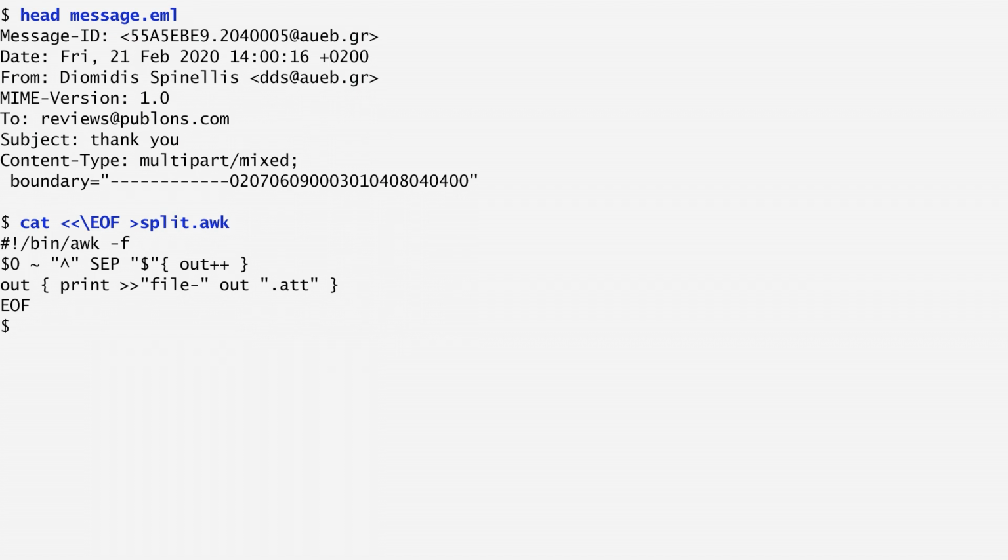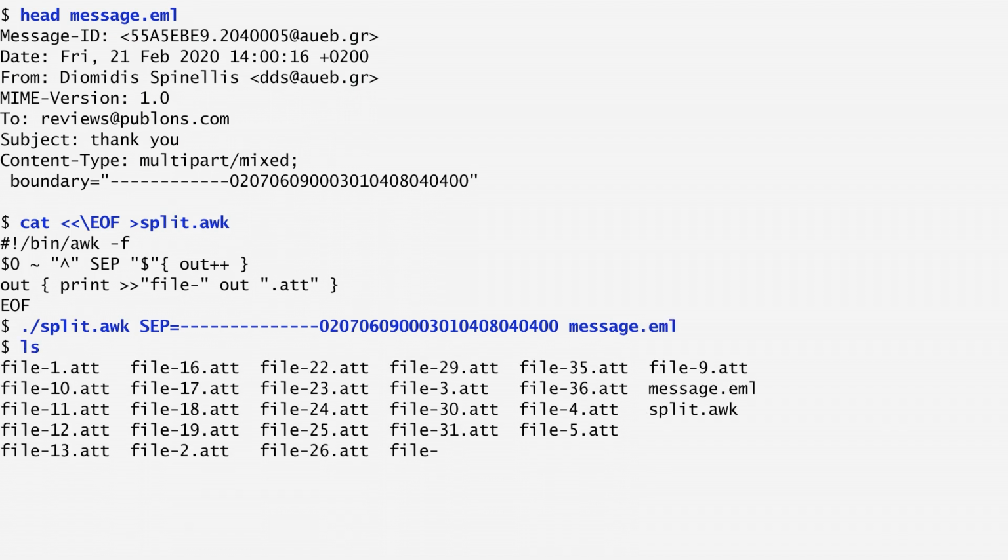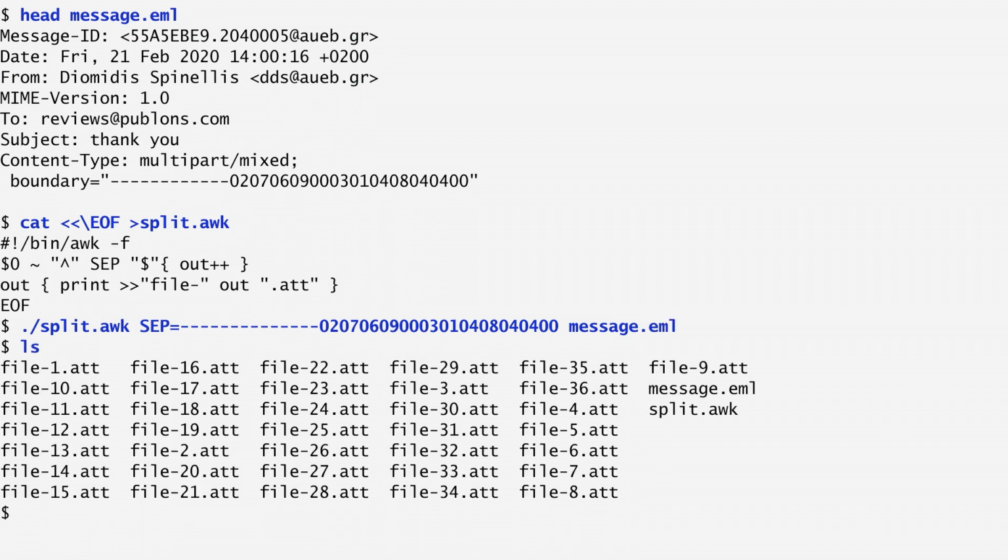Keep in mind that in awk an expression followed by another denotes the concatenation of the two. When the counter is increased, I print the line to a file whose name starts with file dash, continues with the value of the out counter, and ends with the suffix .att for attachment. Now, let's run the awk script on the above email message, specifying as a separator the boundary included in it. Listing the contents of the current directory, we verify that all 37 attachments contained in the message were separated and saved into distinct files.